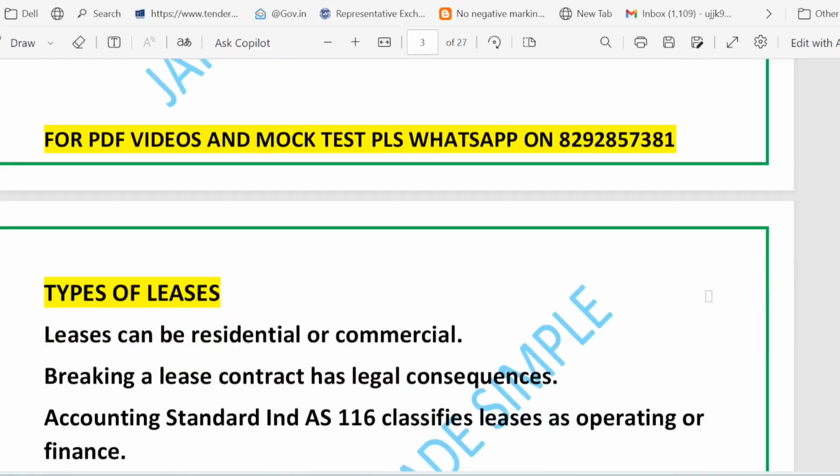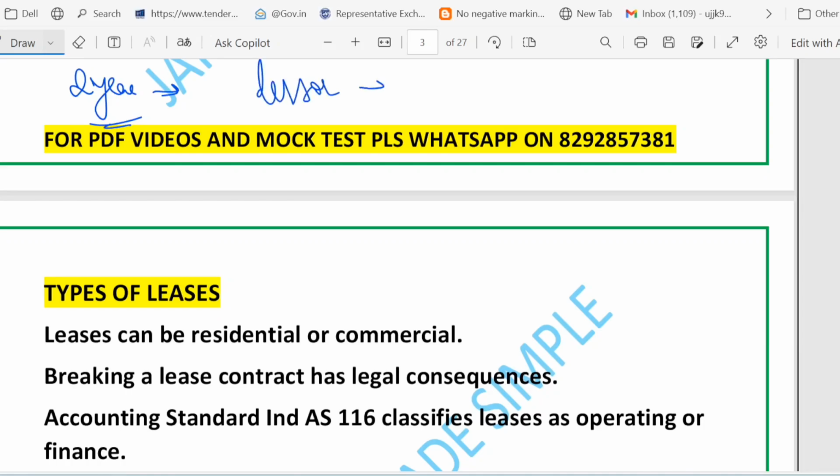For example, imagine you need a car for 2 years, but don't want to buy it. So the car owner, who is called the lessor, lets you drive it for 24 months if you pay 10,000 rupees every month. Is it clear?